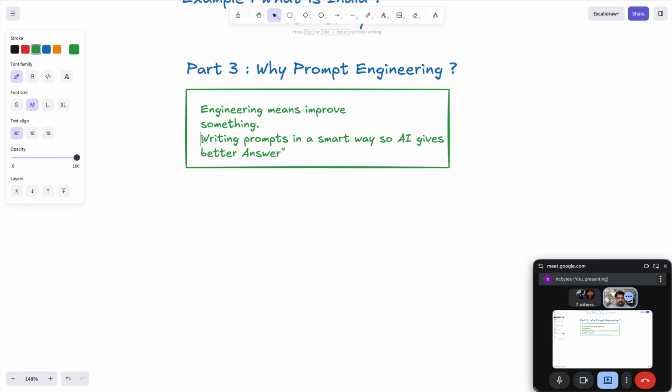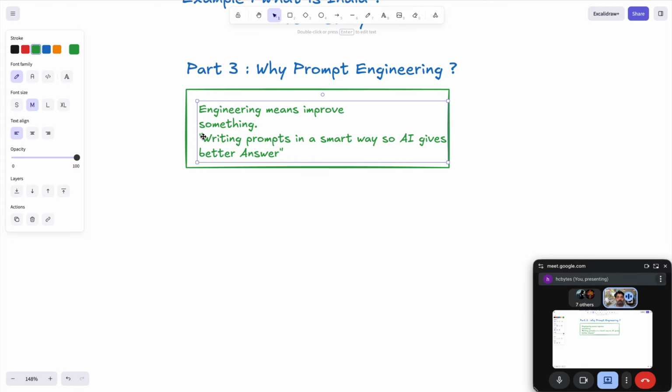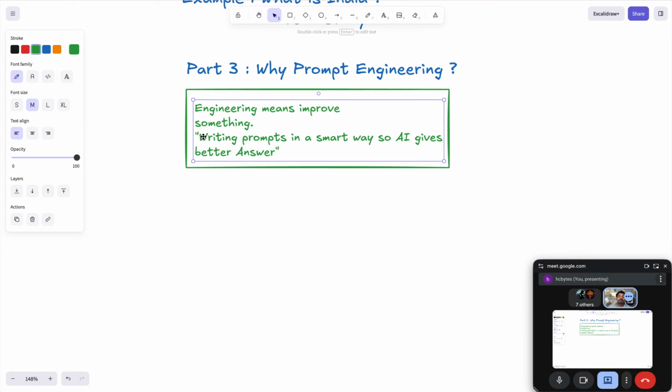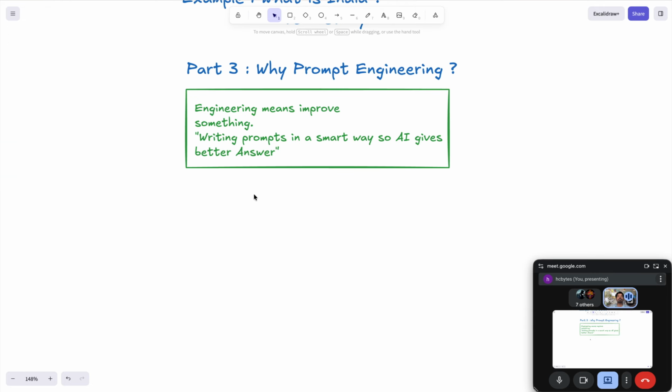Correct or not? So why prompt engineering? This is because we know that engineering means to improve something, correct? Now writing prompts in a smart way so AI gives you a better answer. This is what prompt engineering is.